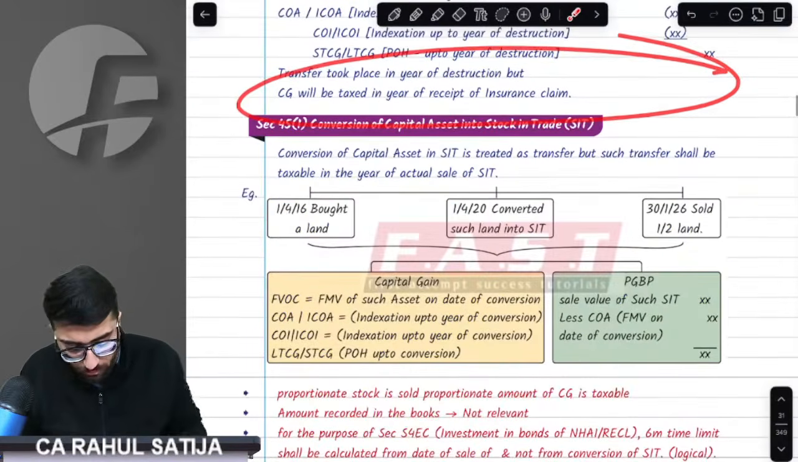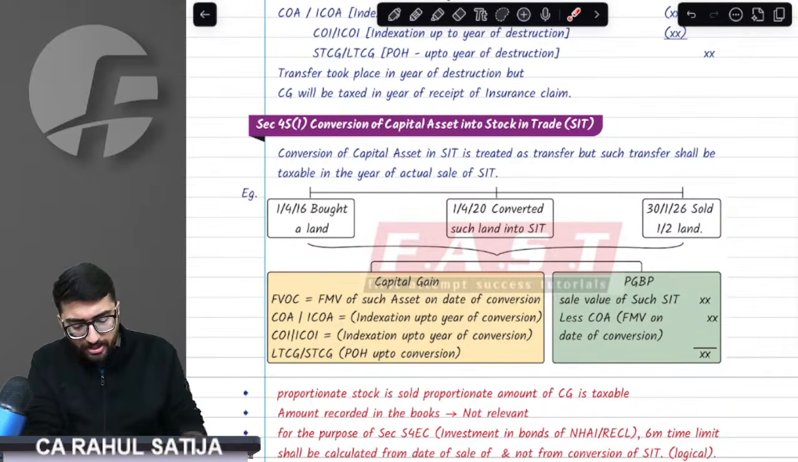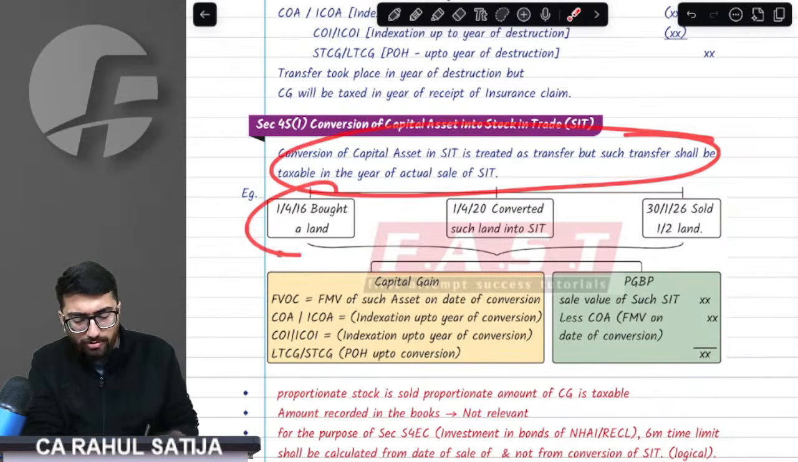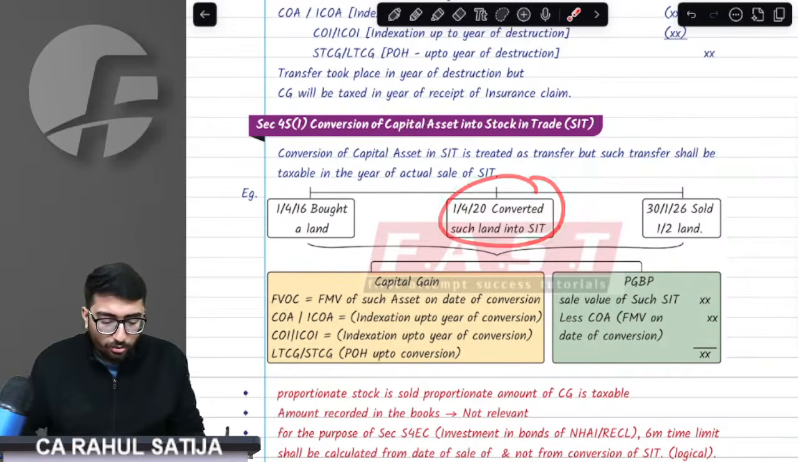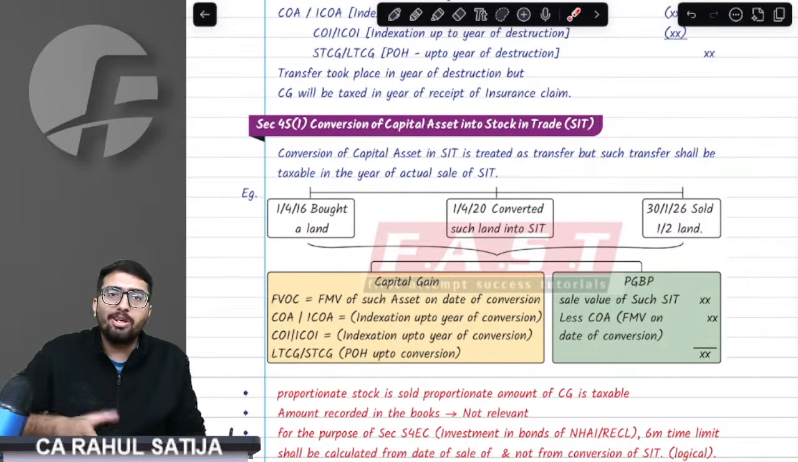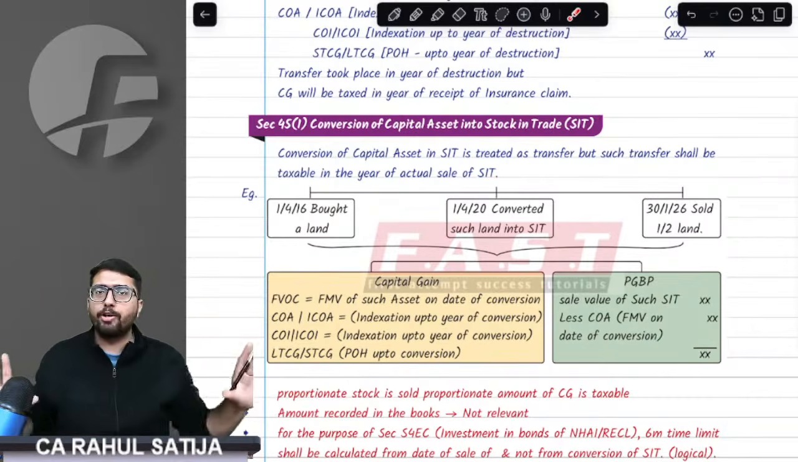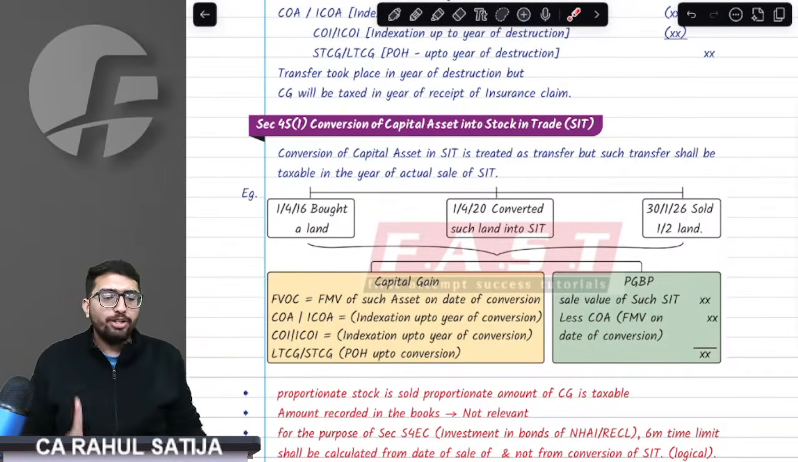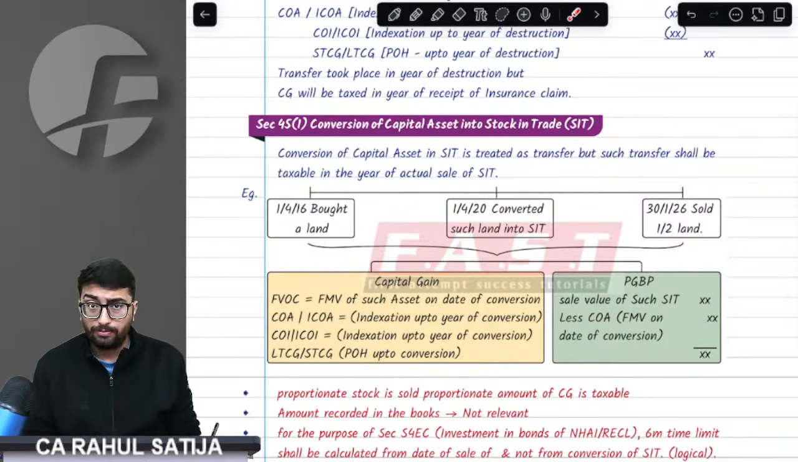Second, conversion of a capital asset into stock in trade. This is also very important. For example, I have a big piece of land acquired way back. Now, on 1st April 2020, I want to convert this piece of land into stock in trade. I want to make houses and sell them to the normal public. The provision says the transfer took place in this year only, but the tax would be charged in the year in which I actually sell that stock in trade.